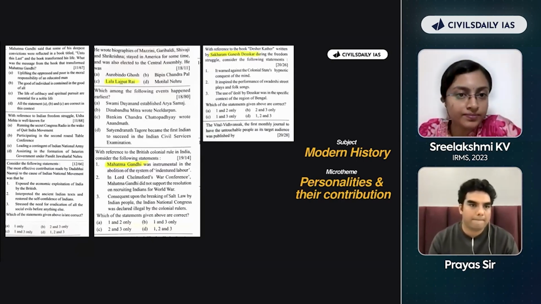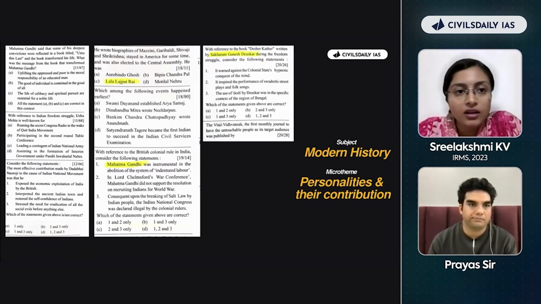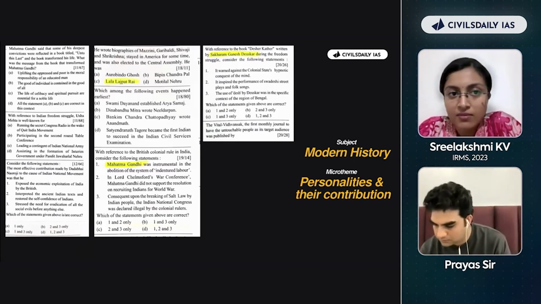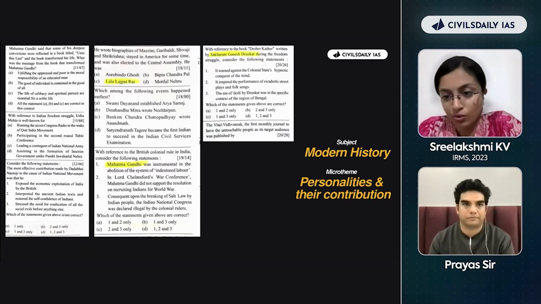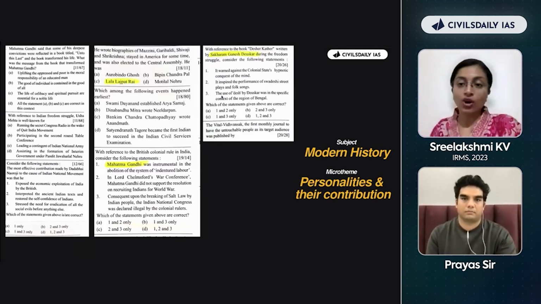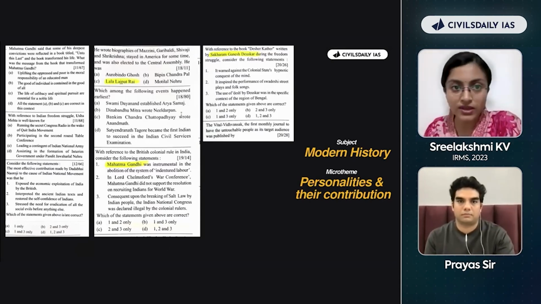Okay. He wrote biographies of Mazzini, Garibaldi, Shivaji, Sri Krishna, stayed in America for some time and was also elected to the Central Assembly. He was who, right? We have 4 options. The right option is Lala Lajpat Rai. I need to also go and read about Aurobindo Ghosh, Bipin Chandra Pal, Motilal Nehru. What are they? Are there any organizations associated with them? Is there any work associated with them? All of these things I need to go and cover because they could probably be asked in the future, right?